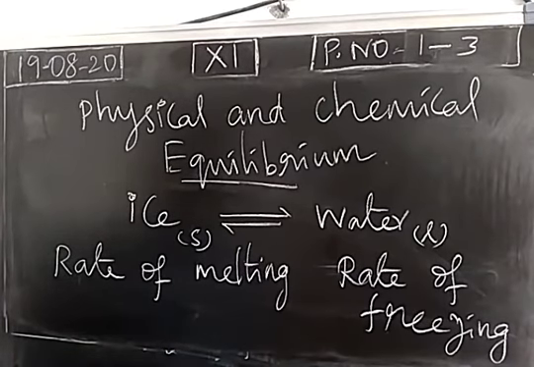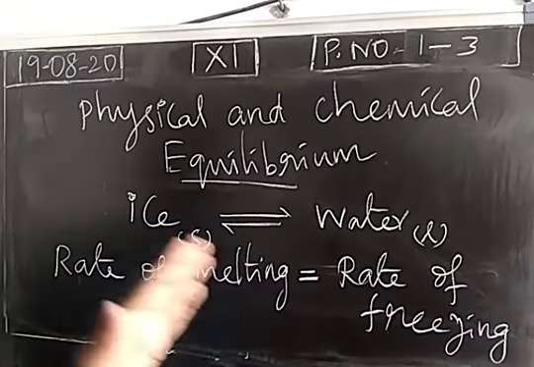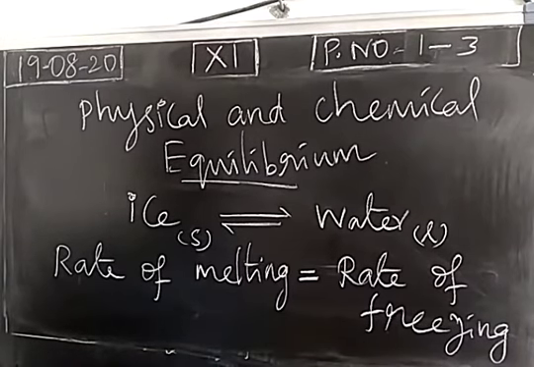So during this physical transformation, at one particular stage, the speeds will be equal. The rate of melting and the rate of freezing will be equal. We call the situation equilibrium. Okay. So what is equilibrium? The rate of the forward and the rate of the backward process will be equal. It's called equilibrium. So we have taken a physical transformation of a substance from solid into liquid. Then in the backward process, liquid becomes a solid. At one particular stage, the rate of forward and reverse process will be equal. We call the condition equilibrium.